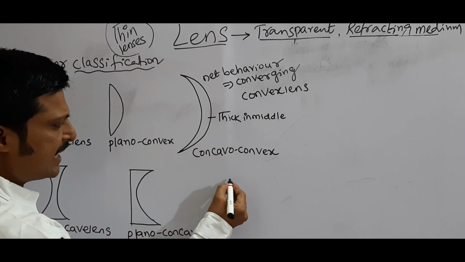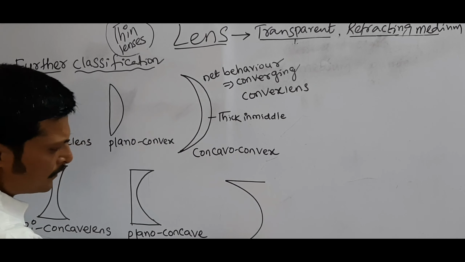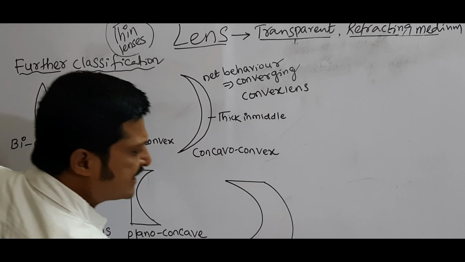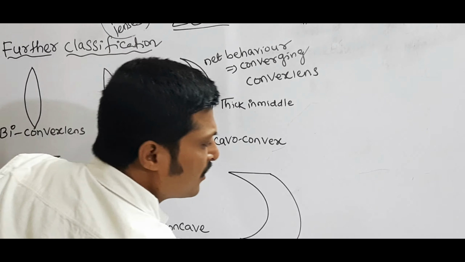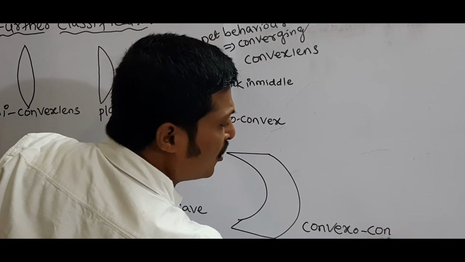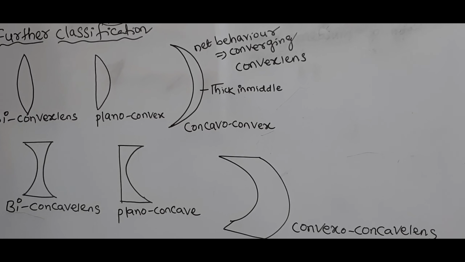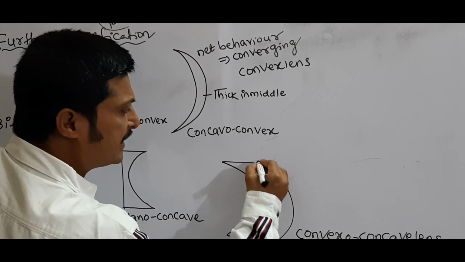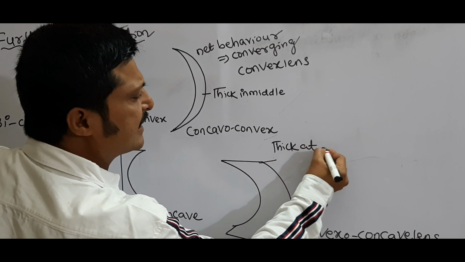Next, see here now. Right, this is a convexo-concave lens. If you observe here, they are thick at the edges.